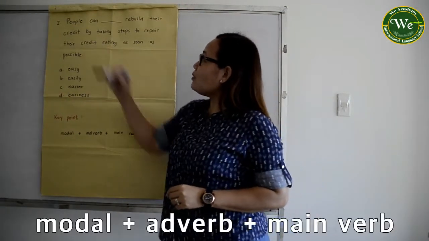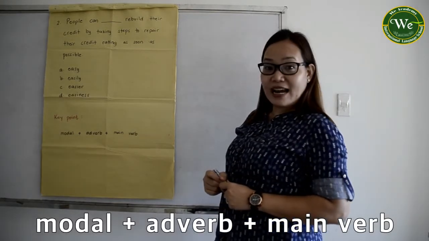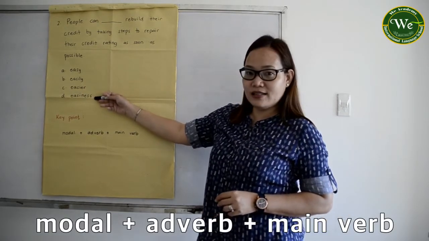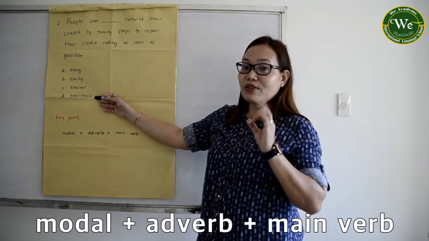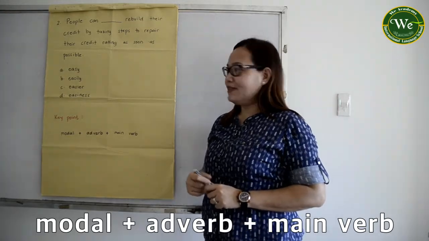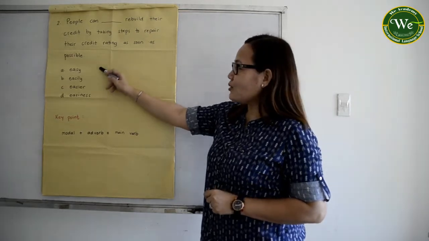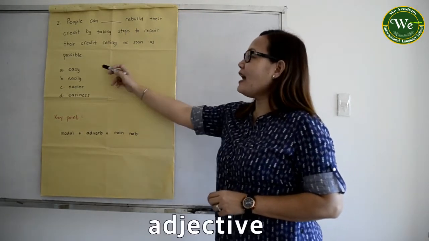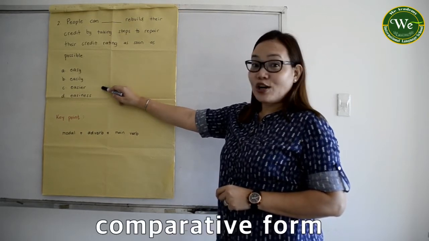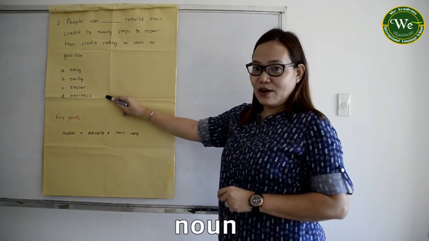People can blank rebuild their credit by taking steps to repair their credit rating as soon as possible. As you can see here from the choices, you have to remember the 8 parts of speech again, as I have mentioned in my first video. So, let's analyze what part of speech they are. A here, easy, is an adjective. Easily is an adverb, easier is a comparative form, and easiness is a noun.